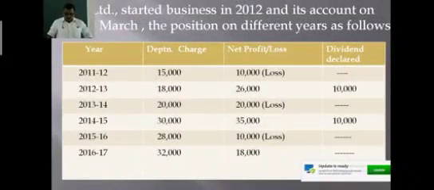In the previous class, I explained the various provisions relating to declaration of dividends and also the divisible profits of the company. What is a divisible profit and how is it used to declare dividends?